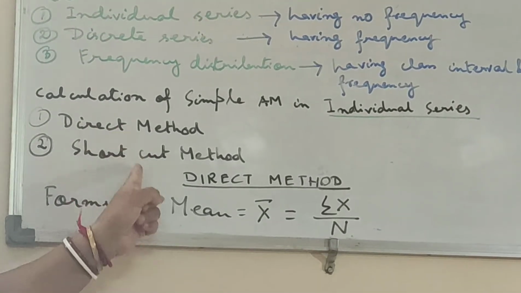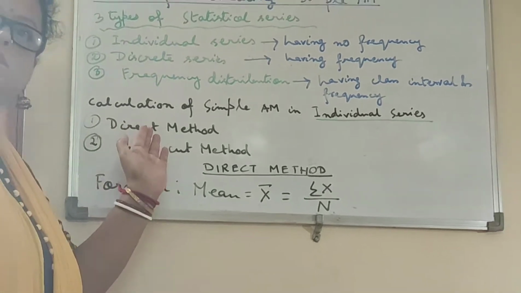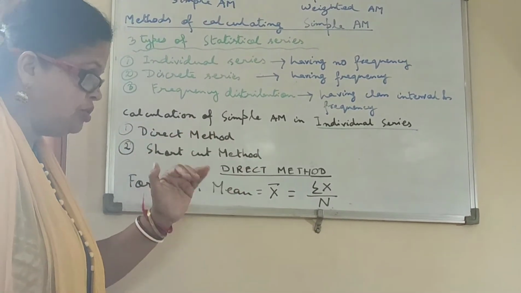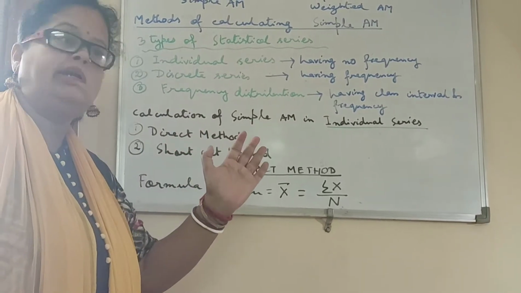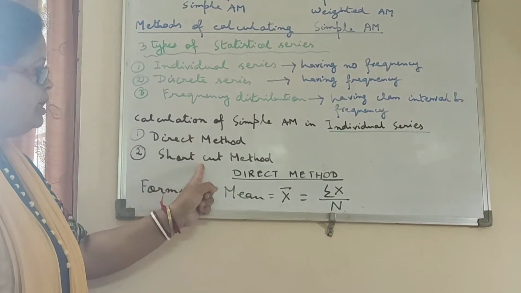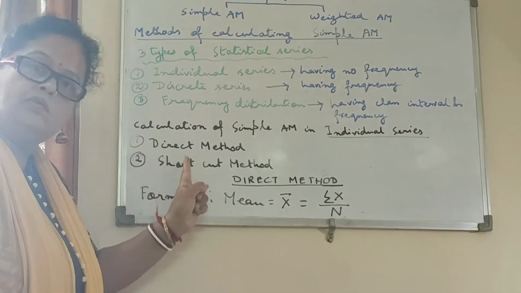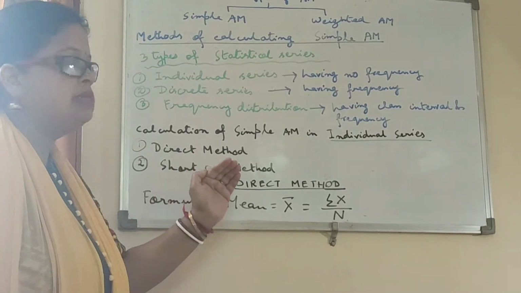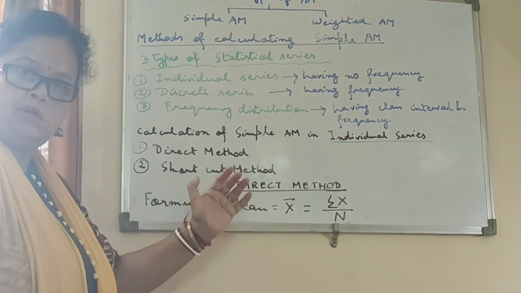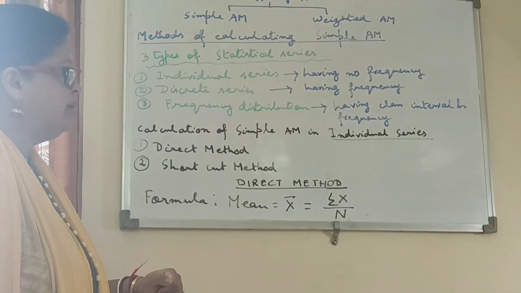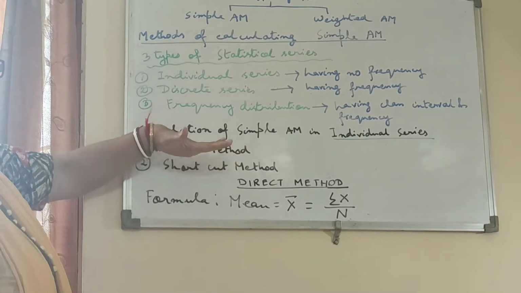Whatever method I apply, I'll get the same result. I'll show you with the help of an example. Same data I'll take in both direct method and in shortcut method, and you will see that the same arithmetic mean I have calculated. So first I will start with direct method.